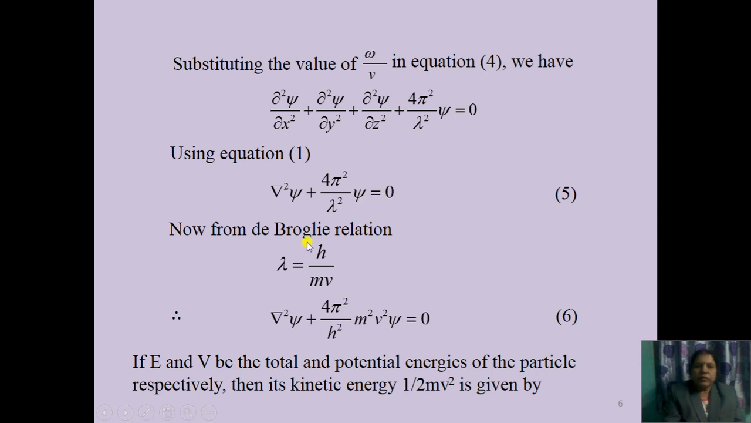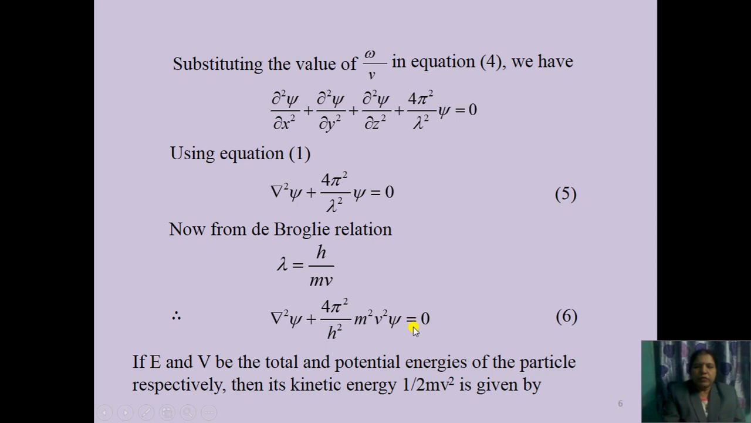Now we have to use here the de Broglie equation. Wavelength of de Broglie wave lambda equal to h upon mv, and hence we can write that lambda square equal to h square upon m square v square. We have to substitute here. Here it becomes h square, and m square v square goes to the numerator. Hence del square psi plus 4 pi square, m square v square upon h square, into